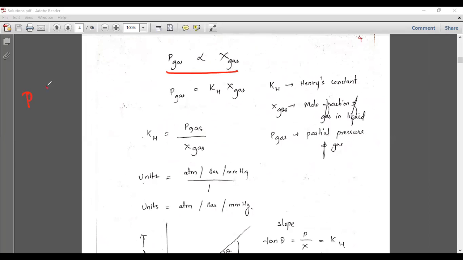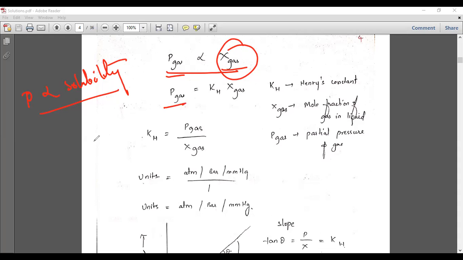If you increase the pressure, the solubility increases. The solubility is expressed with the mole fraction of gas, that means the moles of solute dissolved in a solution. That is the mole fraction.